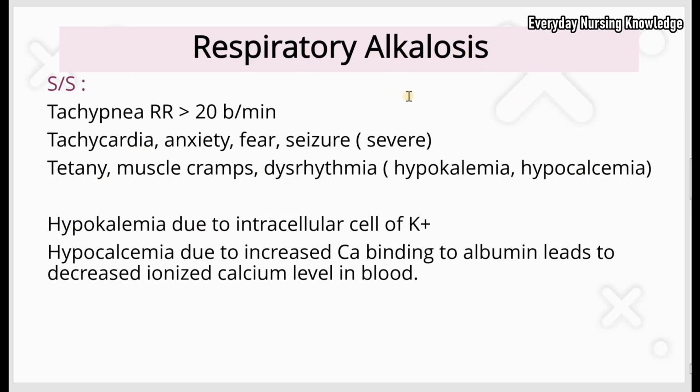Now, how can respiratory alkalosis lead to low potassium and low calcium? Hypokalemia occurs because, remember, in alkalosis there are low hydrogen ions. So the body tries to compensate by moving potassium into the cells in exchange for hydrogen ions. As a result, the potassium level in the blood drops.